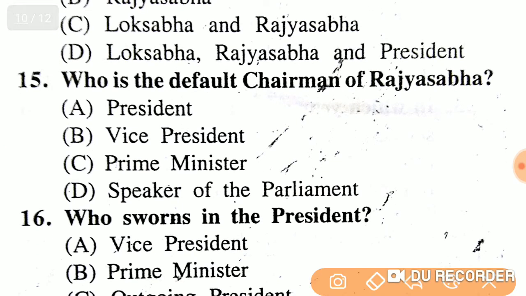Who is the default chairman of Rajya Sabha? President, Vice President, Prime Minister or Speaker of the Parliament? So the right answer is option B, Vice President.